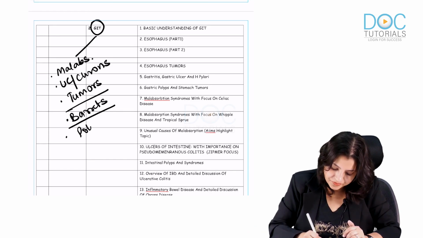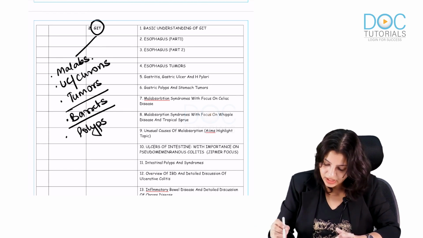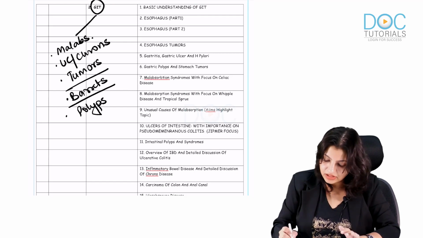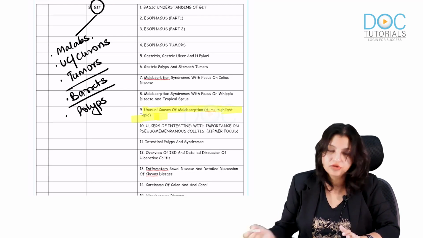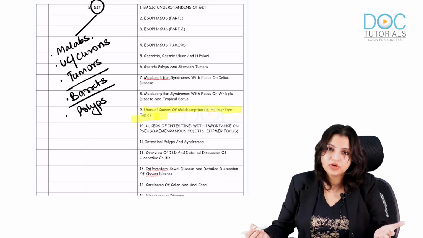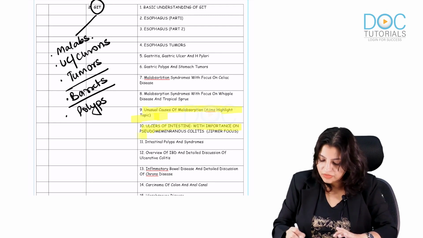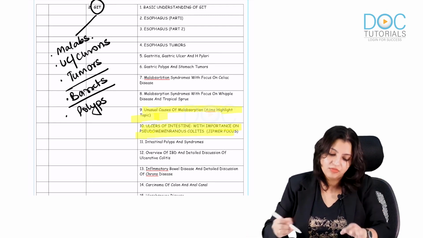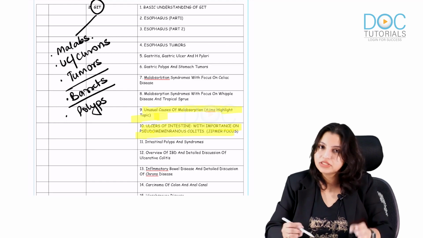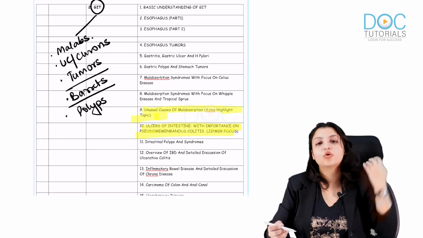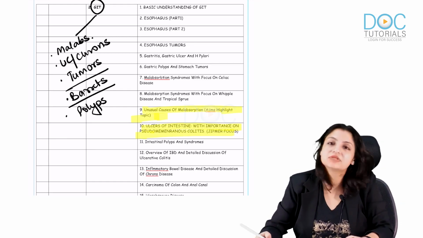And polyps. And most important, I have written AIIMS highlight topic. This is a very important topic which you should remember. All the unusual causes of malabsorption and JIPMER focus topics. So these 2 topics are very important. Focus on malabsorption, ulcerative colitis, Crohn's, tumors, Barrett's, polyp, and also focus on your AIIMS highlight topics which are given to you.